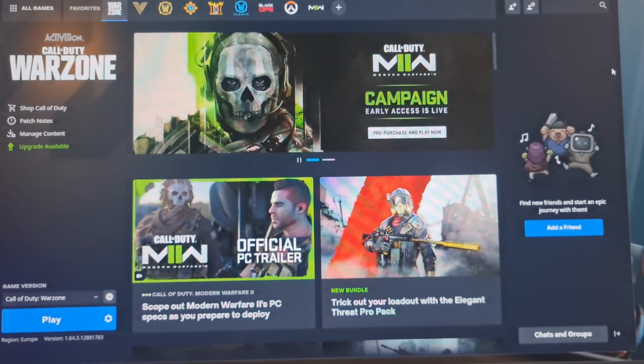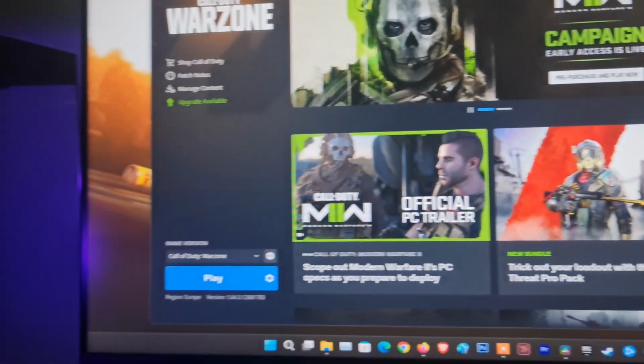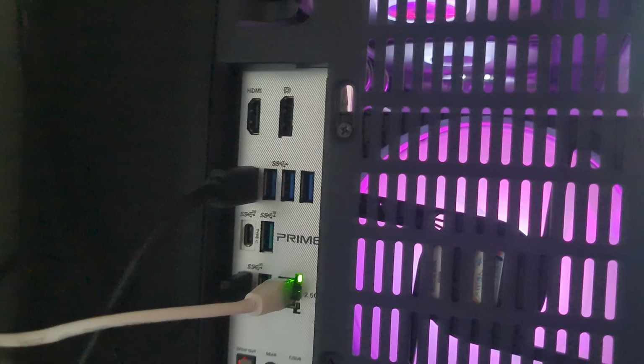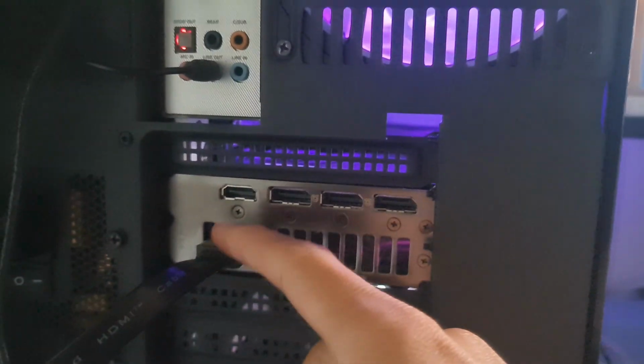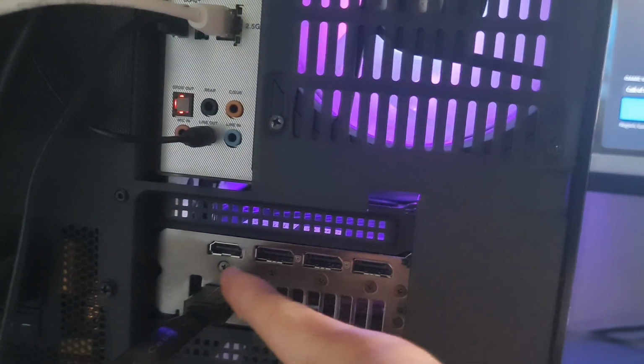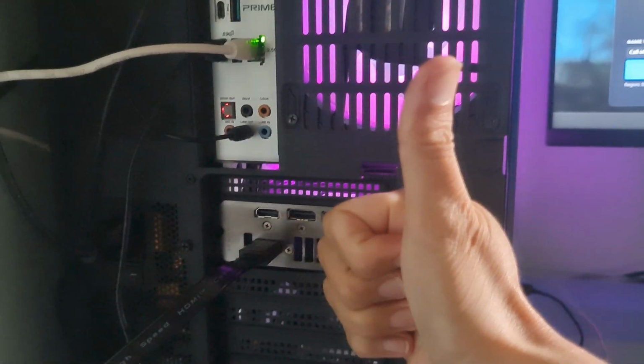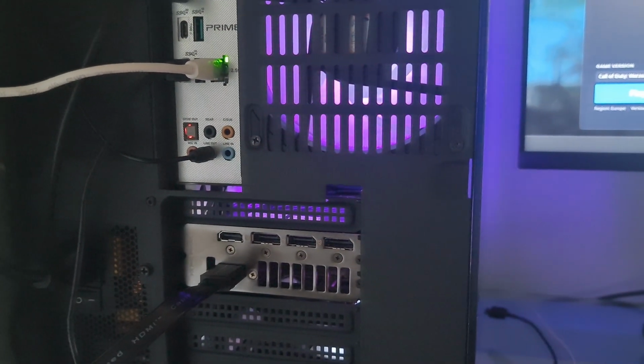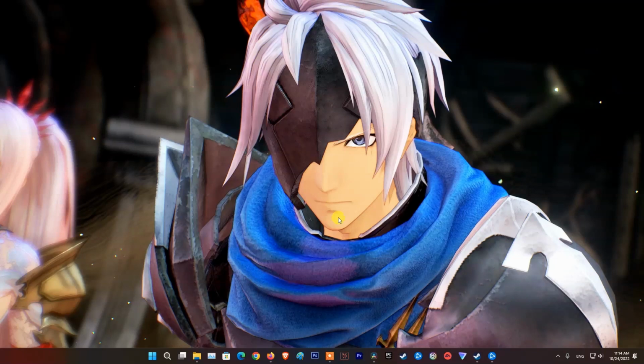So, if you are using onboard graphics and video card at the same time, then make sure that the display cable is plugged directly into the ports on the graphics card. If you are plugging the display cable on motherboard, shut down PC, then unplug display cable on motherboard and replug on the ports on the graphics card. Turn on PC, then launch Modern Warfare 2 and see if problem is fixed or not.